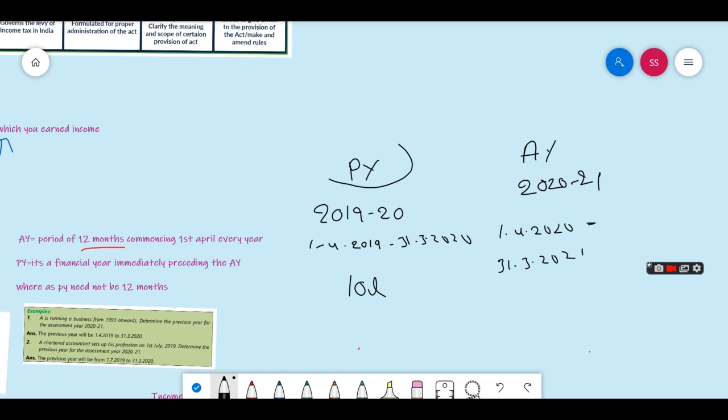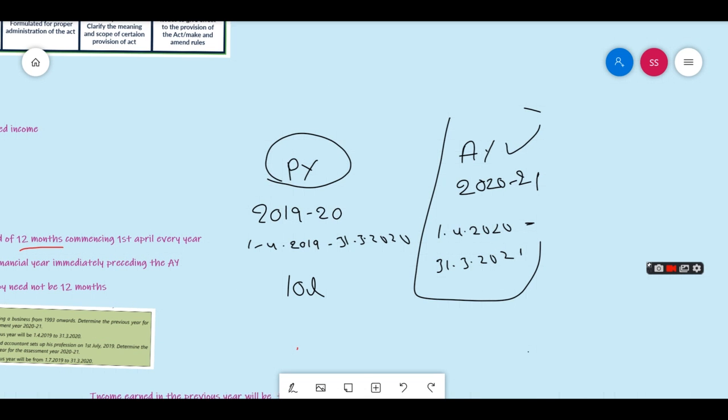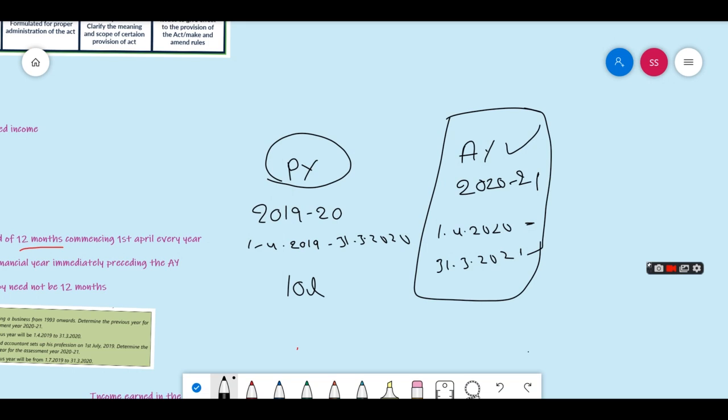The money you earned in the previous year will be taxable in the assessment year. This assessment year should always be 12 months. It should not be less than 12 months, and it always starts on 1st April every year, right?